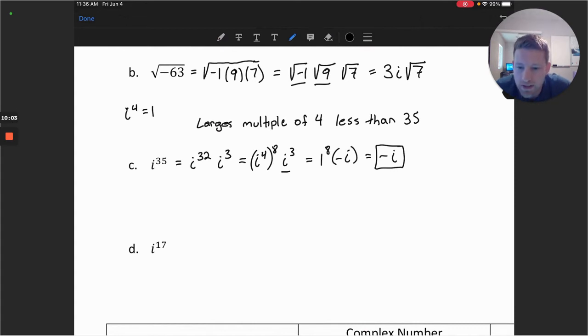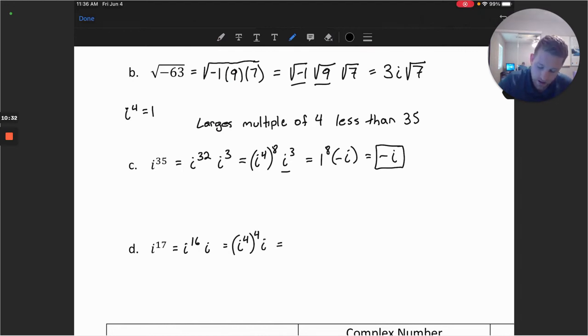If I consider, again, the largest multiple of 4 less than 17, I can say that this is equal to i to the 16th power, a multiple of 4, times an extra i. That would be making i to the 17th. And again, to break this down, we have i to the 4th raised to the 4th times i.